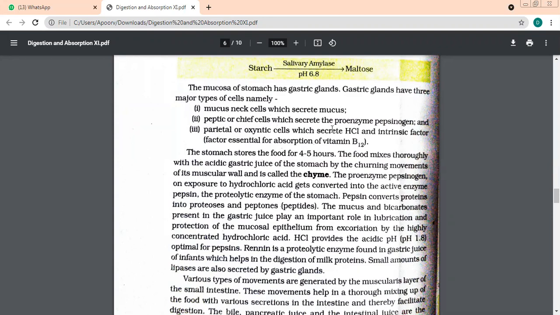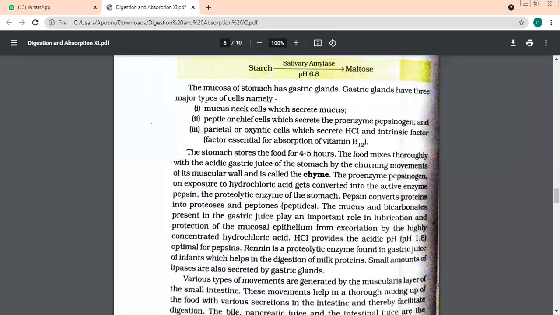We talked about this proenzyme. Do you remember this pepsinogen proenzyme? I told you this is an inactive form because which word we had used? We did not use the word enzyme. What is the word we used? Proenzyme. Yes. Now this proenzyme, when it gets an acidic medium, we just said that the gastric juices are also acidic. Fine. And we have HCl also in the stomach. So this pepsinogen, this inactive enzyme, becomes active because it gets an acidic medium.